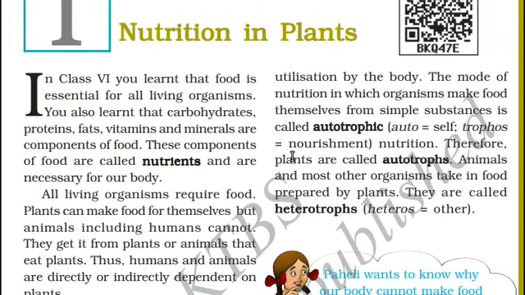In the previous class, we studied that food is essential for all living organisms. We all need food to survive. More often, we depend on plants and even meat to survive. In order to survive, we need nutrients. Nutrients include carbohydrates, proteins, fats, vitamins, and minerals.